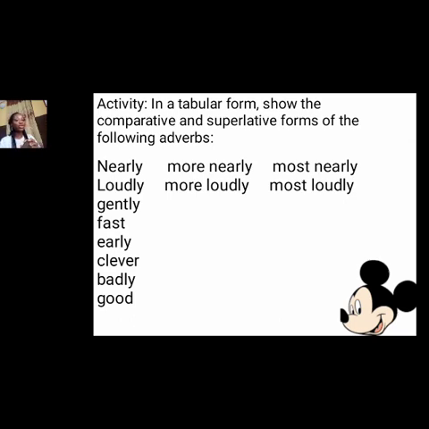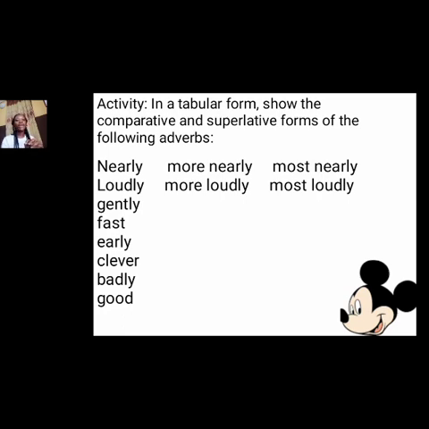Now I have an activity for you to do. In a tabular form, I want you to show the comparative and superlative forms of the following adverbs. We're going to do number 1 and number 2 together, and I want you to do the rest yourself. The first one, let's do it together. Nearly. So what will be the comparative and superlative for nearly? More nearly, most nearly. Now who can tell me why we added more for the comparative and most for the superlative? Wonderful. Yes, because they are adverbs that end in ly.